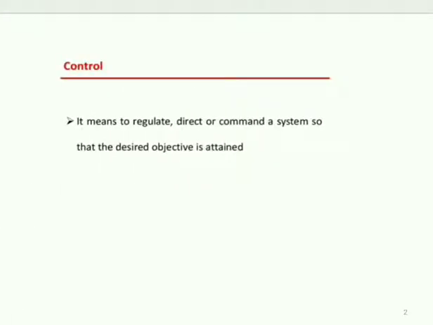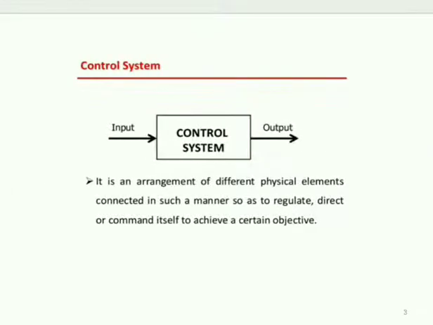It means to regulate, direct, or command a system so that the desired objective is attained. What is a control system? It is an arrangement of different physical elements connected in such a manner so as to regulate, direct, or command itself to achieve a certain objective.